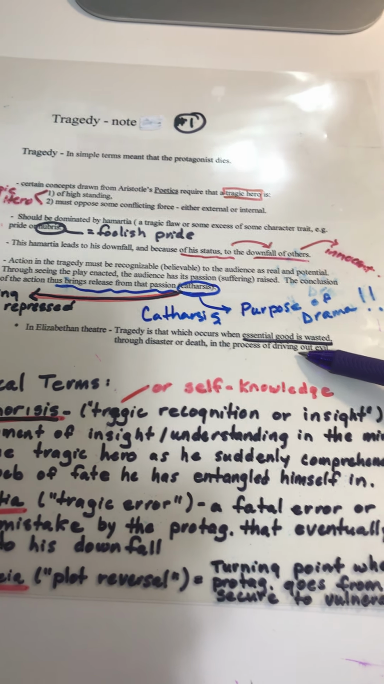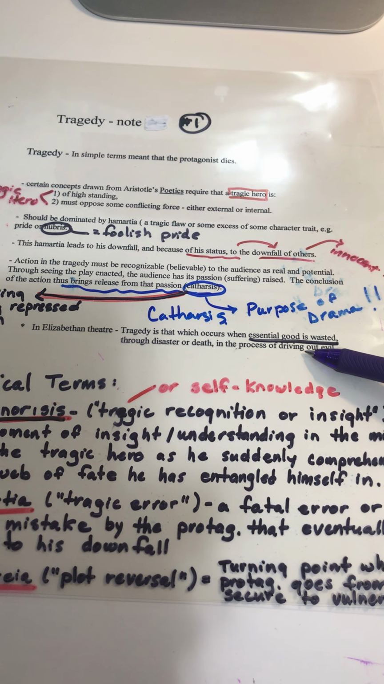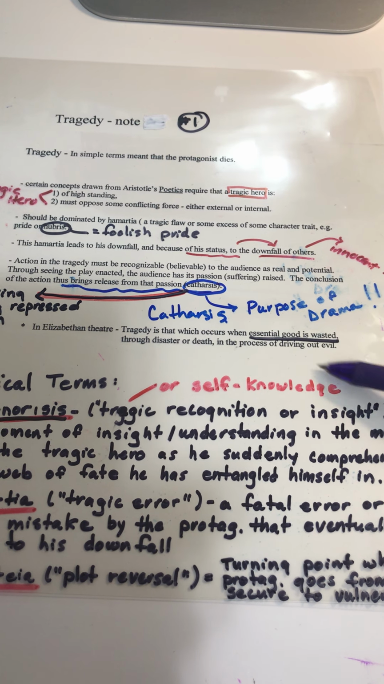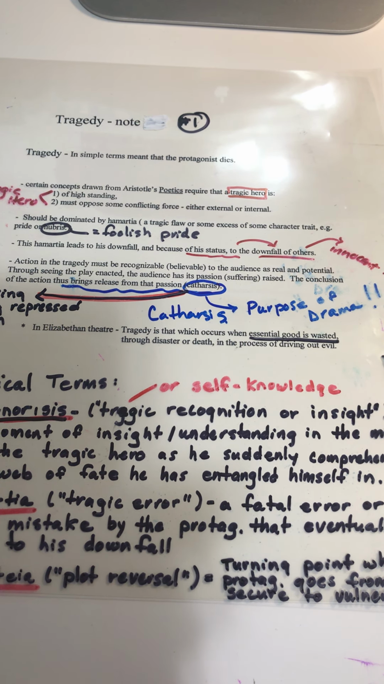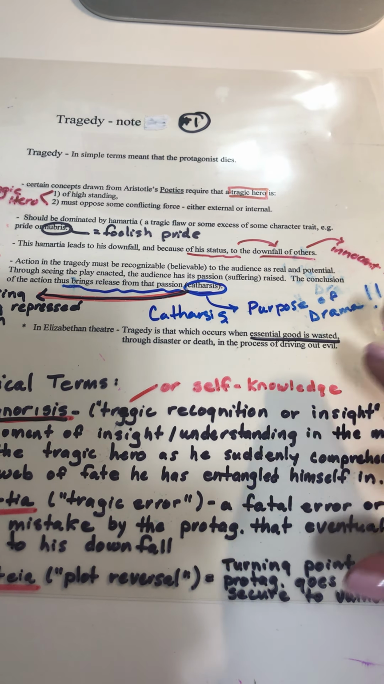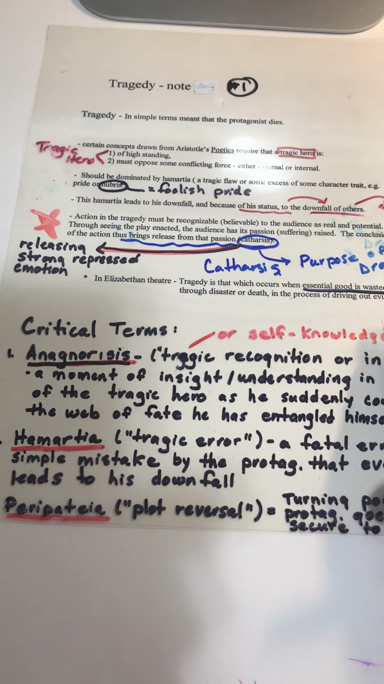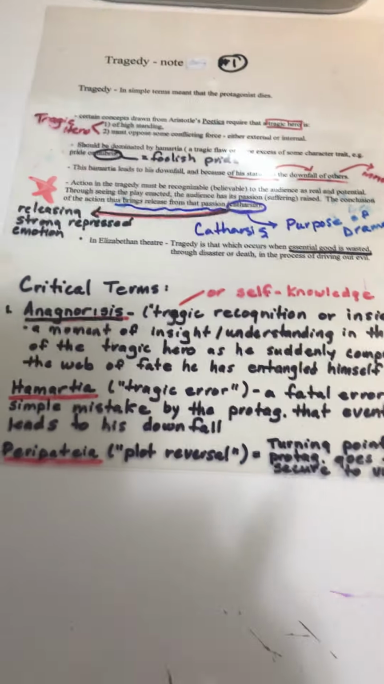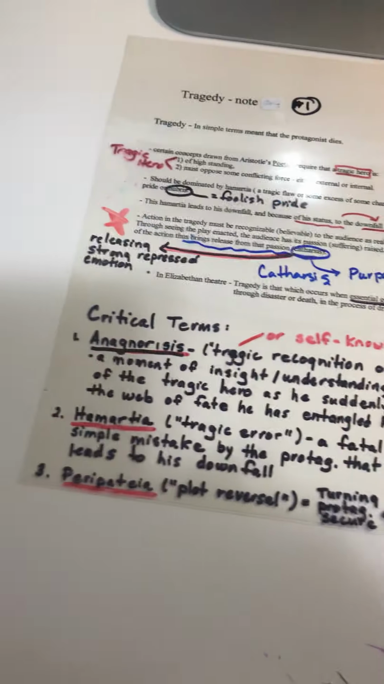Now, by doing so, of course, he reestablishes the chain of being, and peacefulness in the country is seen as a result of that, setting that chain of being right. Okay, let's take a look at some critical terms here.